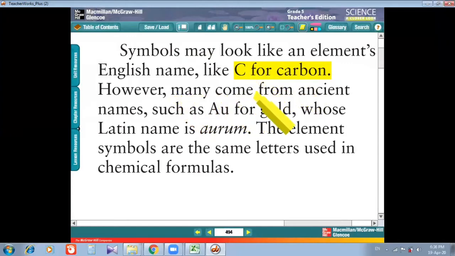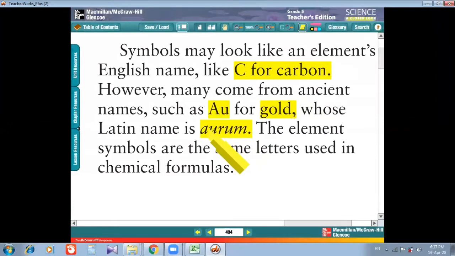However, many come from ancient names, such as Au for gold, whose Latin name is aurum. Sometimes we use English names, sometimes we use Latin names for some elements, like gold. We don't use G for gold. The Latin name for gold is aurum, A-U-R-U-M. So we use Au for gold.